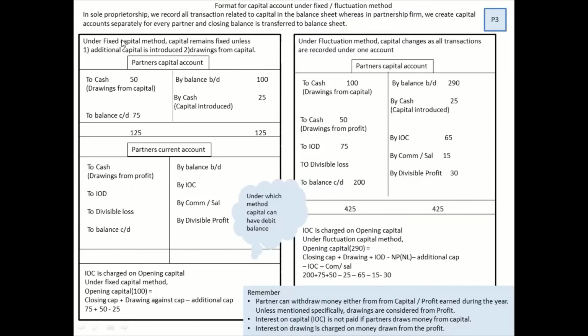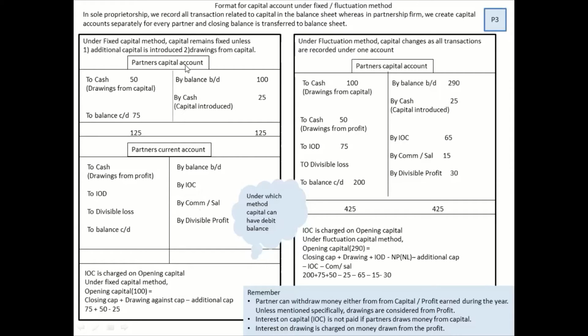If you are using the fixed capital method, you will see two accounts. One is capital account and second is current account. So all the adjustments which are not related to capital would be posted in the current account. For example, IOC, commission, salaries, net profit, all these things. So what are the things you record in capital account? Only and only the capital introduced and the drawing from capital. A businessman can withdraw money from his capital, also from his profit.